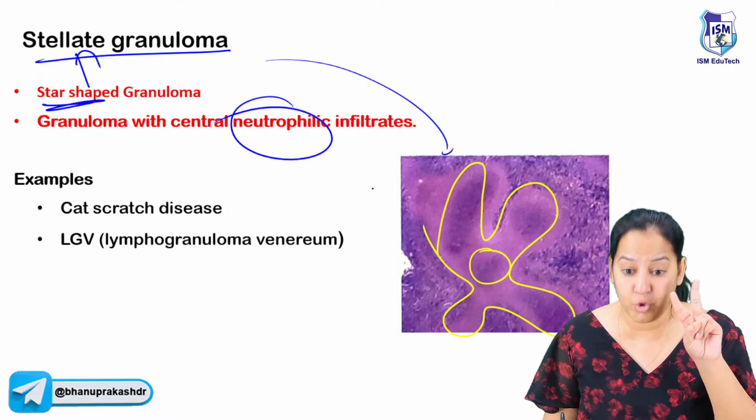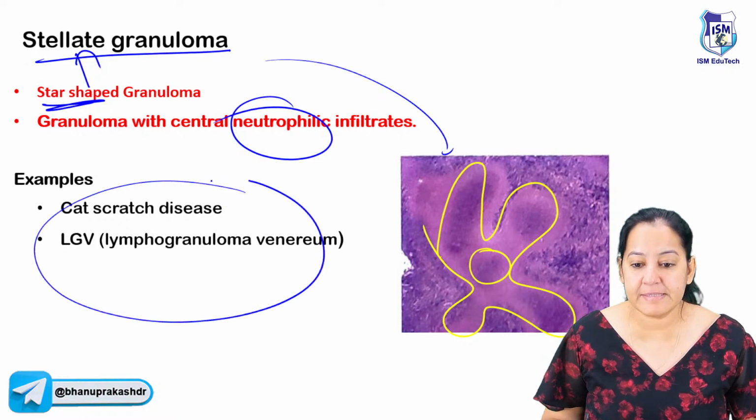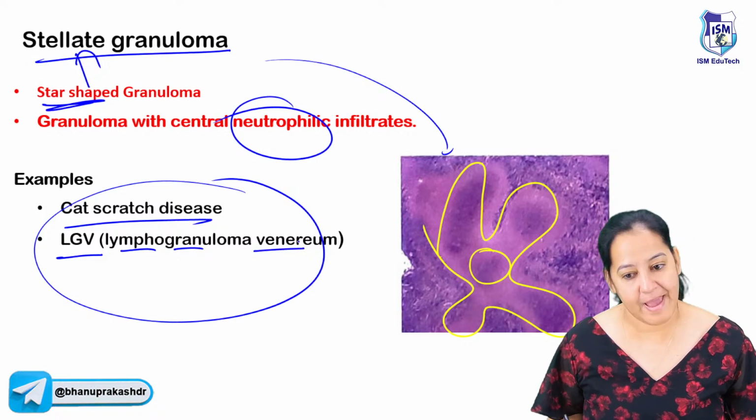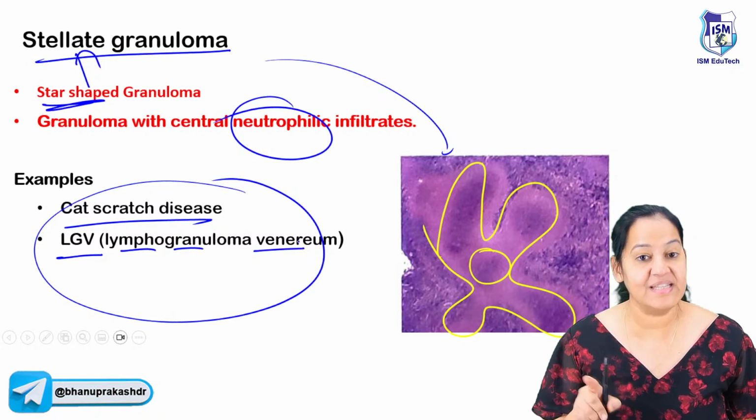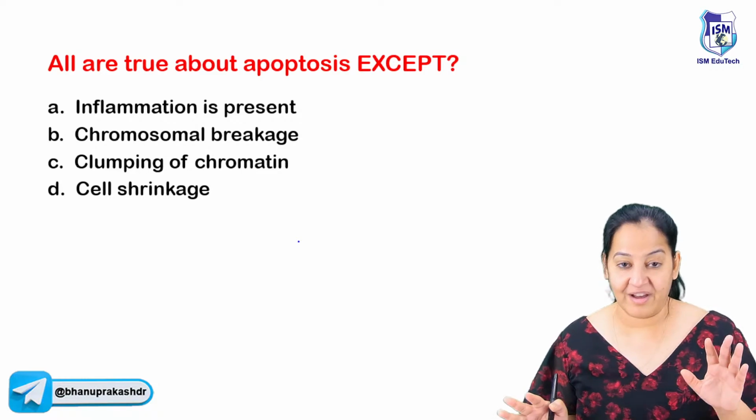It is seen only in 2 diseases. You have to learn the examples. What are the examples? Cat scratch disease and LGV. LGV is lymphogranuloma venereum. So cat scratch disease and LGV, lymphogranuloma venereum. Please learn that. Coming on to the next topic, we are done with granuloma also.